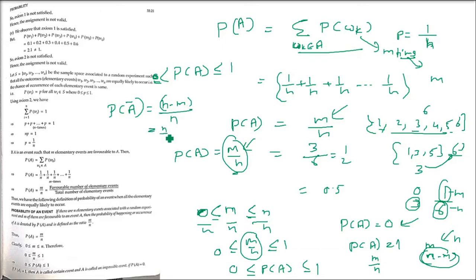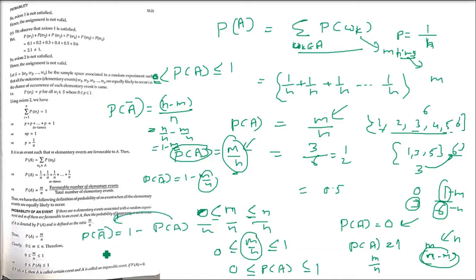Now how do we write it? This is n by n minus m by n. n by n is 1, minus m by n. And m by n is what? Probability of A. We have already seen this. So P(A bar) is equal to 1 minus P(A). Now just taking it across, P(A bar) plus P(A) equals 1. This means the probability of happening and the probability of not happening, if you add them, is going to be 1, right?